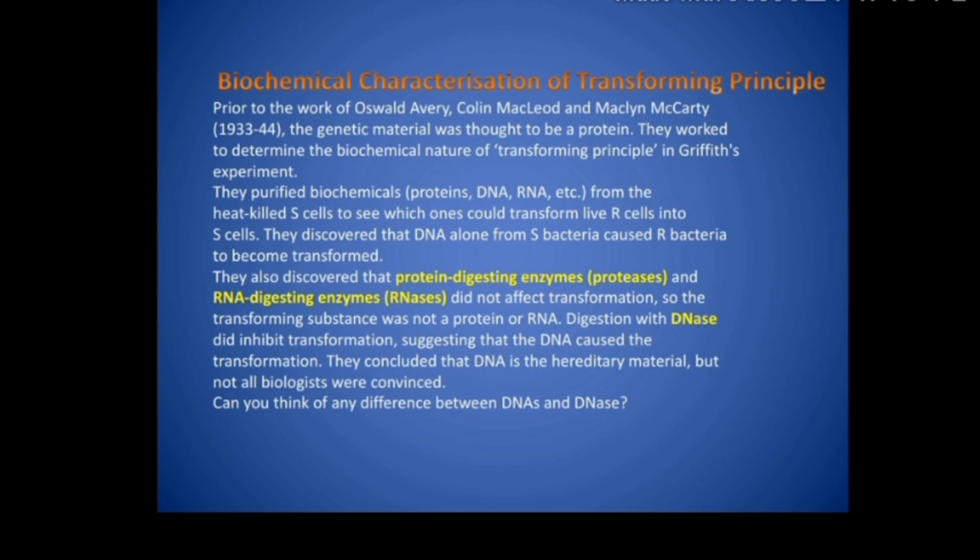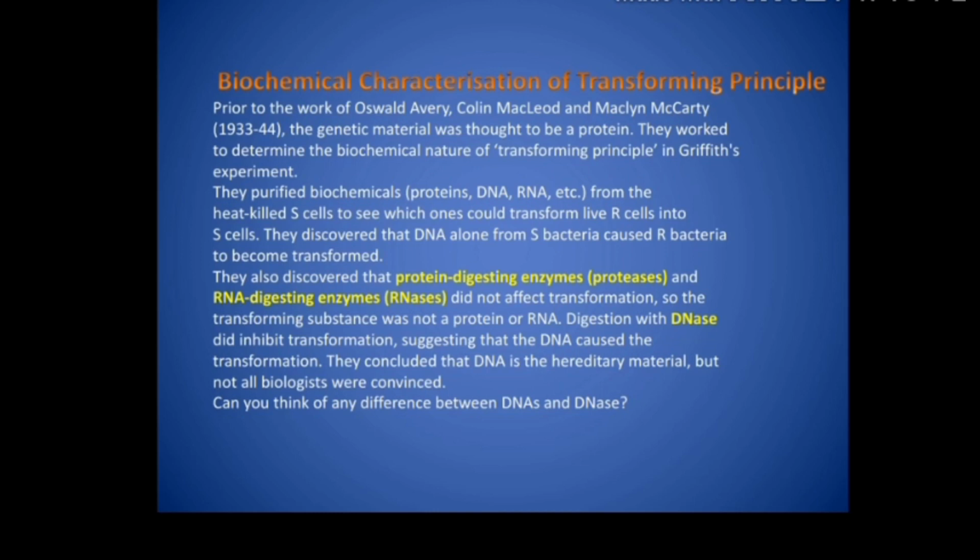It was also found that transforming principle could not be destroyed by lipase. ये भी देखा गया कि वो lipase से भी digest नहीं हुए. That means they were neither protein nor lipid और ना ही वो carbohydrate है. So what are they? So these transforming principles are a little similar to the nucleic acids. They might be rich in nucleic acid, but again it is a nucleic acid.